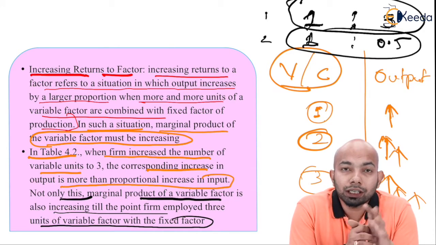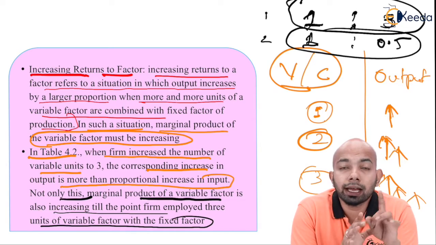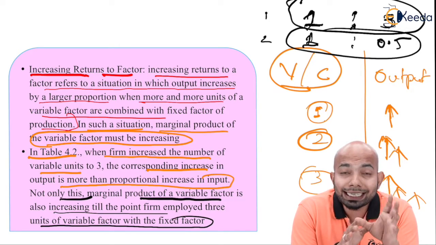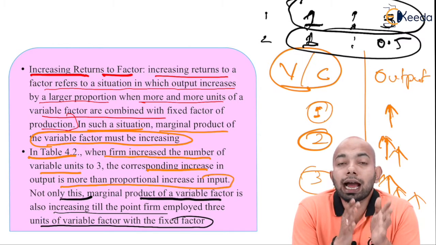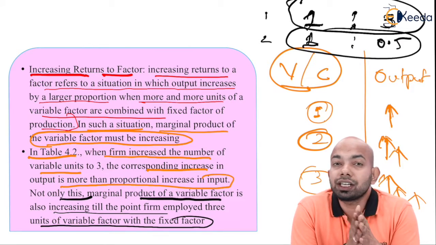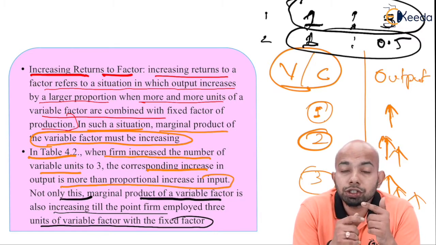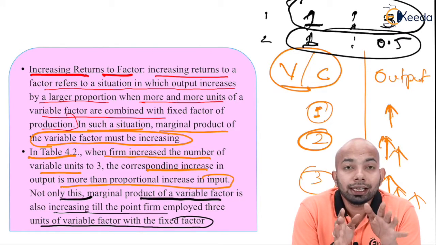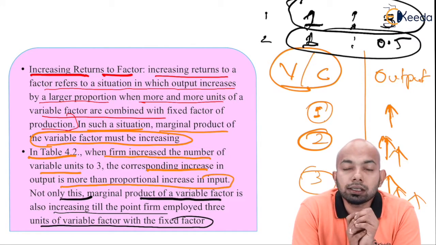Now that we've understood that with every output ratio that we are discussing here, that means every variable and constant factor taken as a combination, if the output that you're getting is in the ratio of 1:3, you understand that your company is doing really good and this production should further go ahead. Now this is what we have discussed about increasing returns. Now let us understand a few more details on it.